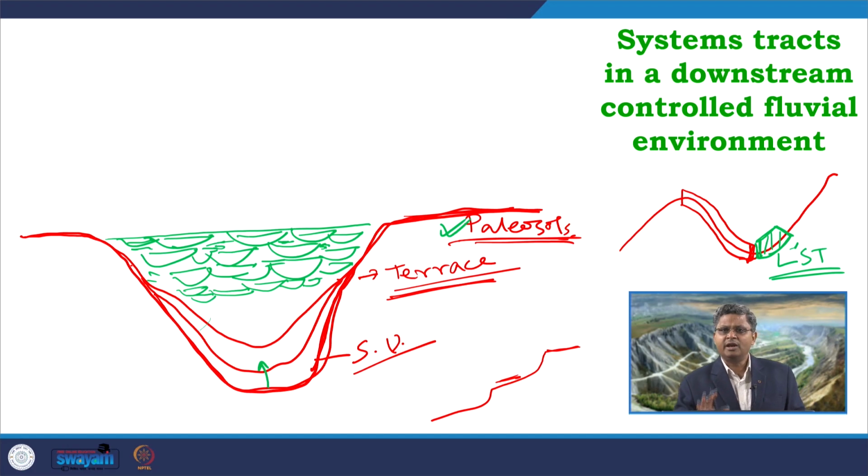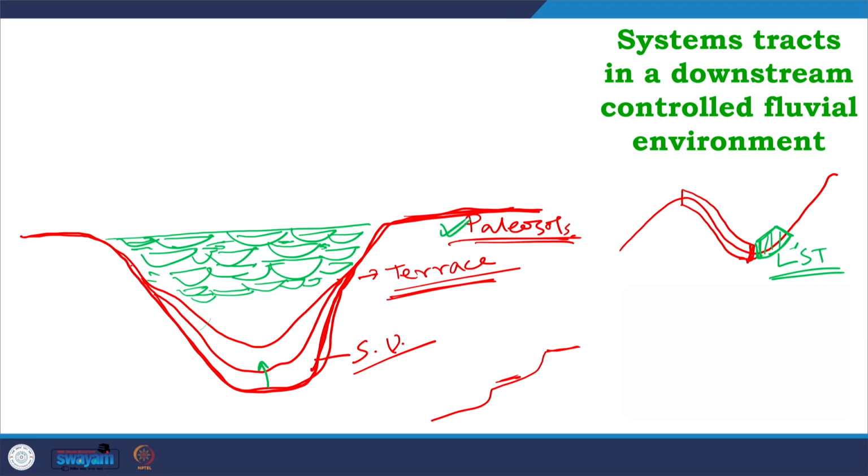So, this is happening during the LST phase. So, what are we getting over here? We are getting amalgamated channel fills within a very limited accommodation, number 1, and number 2, formation of paleosols in the interflow areas. Again, it is going on. But the river channel has started amalgamating. That is the changeover with respect to the falling stage, the 4th regressive phase.